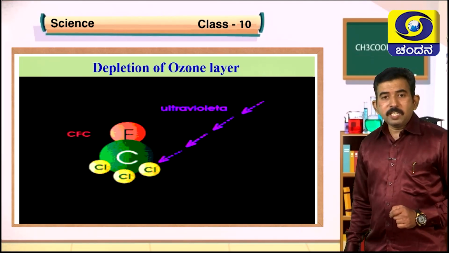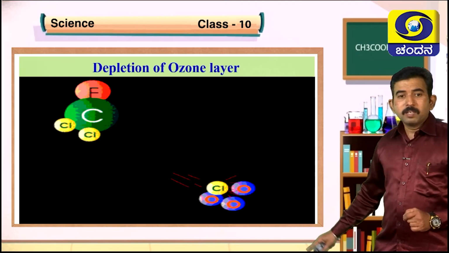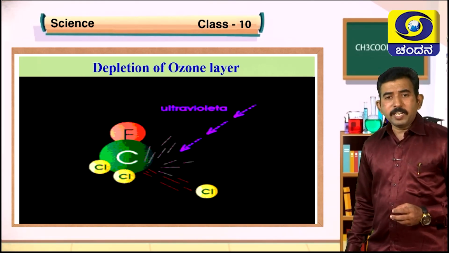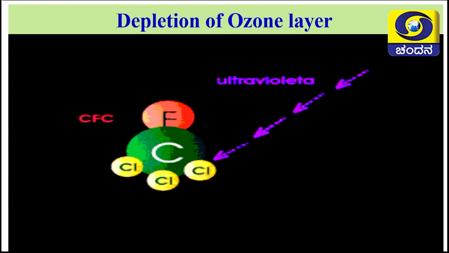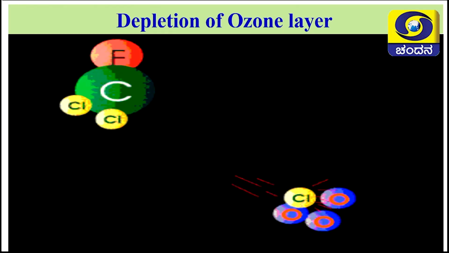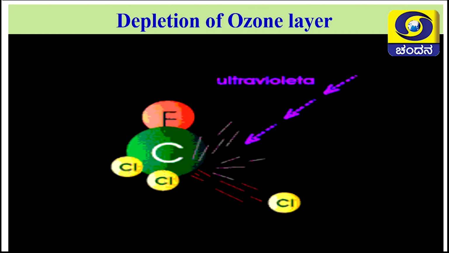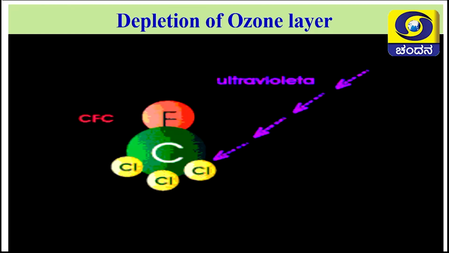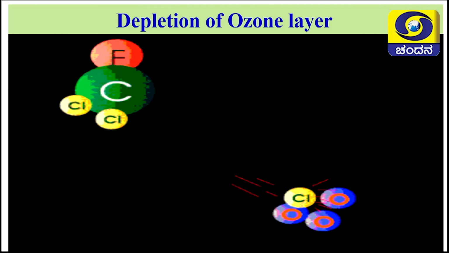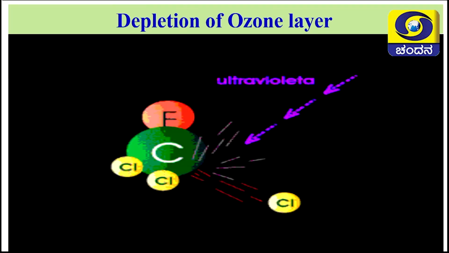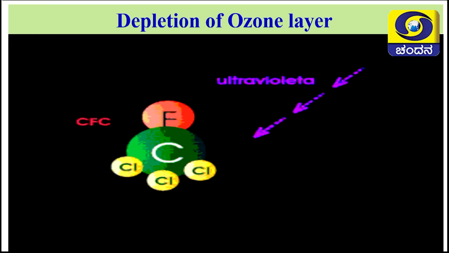You can see in this particular animation, when chlorofluorocarbon reacts with the high energetic ultraviolet rays, chlorine gets separated, and you know that this chlorine is highly reactive and it breaks the ozone molecule, and in this way it is responsible for depletion of ozone layer.